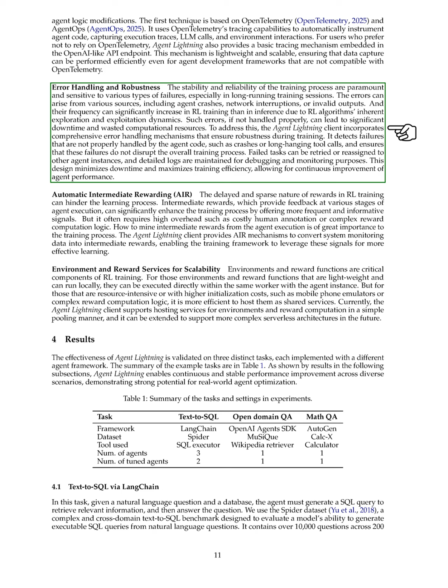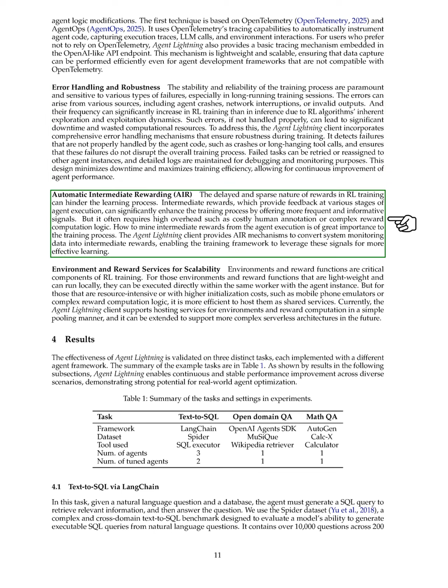We also introduce automatic intermediate rewarding, AIR, to tackle the challenges posed by delayed and sparse rewards in RL training. By providing feedback at different stages of agent execution, intermediate rewards enhance learning without the high overhead of human annotation or complex computations. Our AIR mechanisms convert system monitoring data into these rewards, improving the training framework's effectiveness.